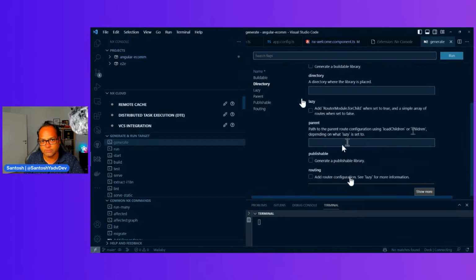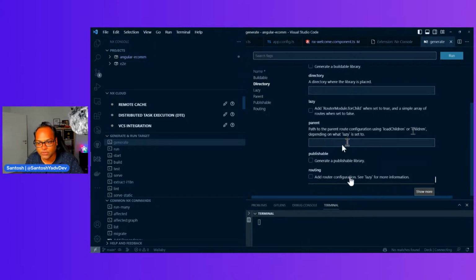If you want to have your routing configuration as part of this library, it's very much suggested. In case you have feature libraries which have their own navigation, I always suggest going with the routing. So this library has routes, and then you can split your home into multiple child libraries as well. Let's say you have some smaller libraries related to home, but they're not lazily loaded.